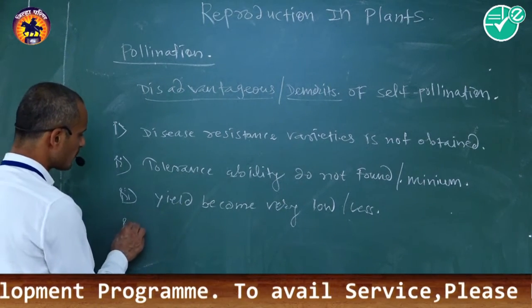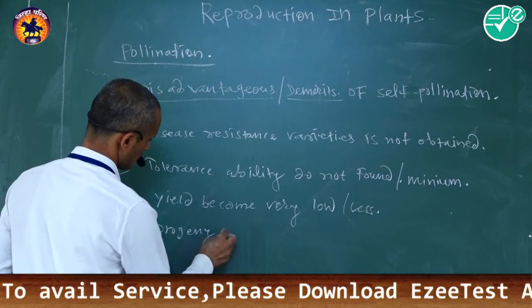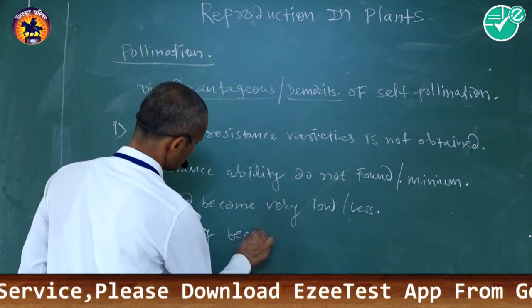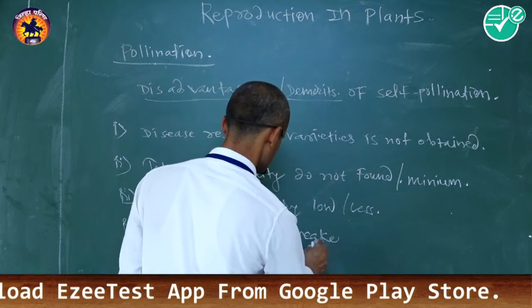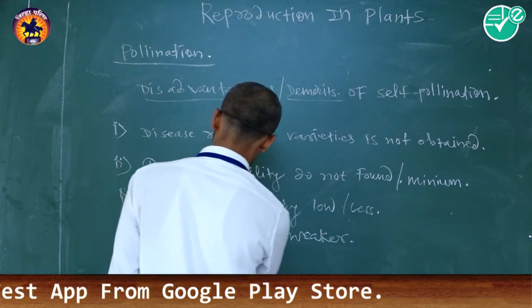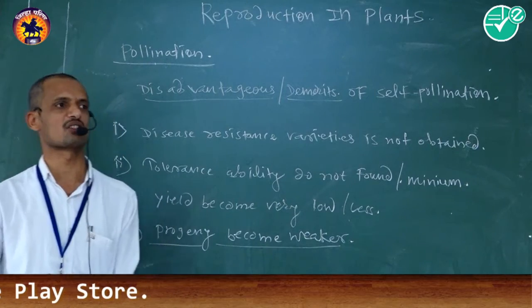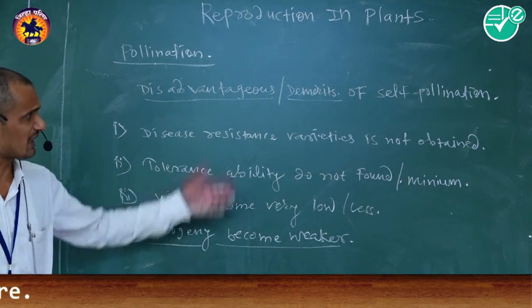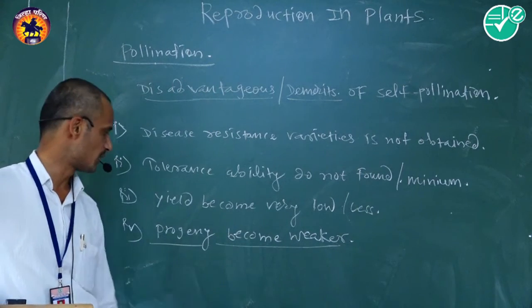Progeny becomes weaker. Weaker progeny is obtained during self-pollination. That is another demerit or disadvantage of self-pollination.